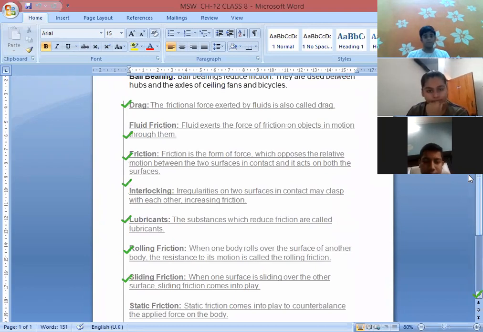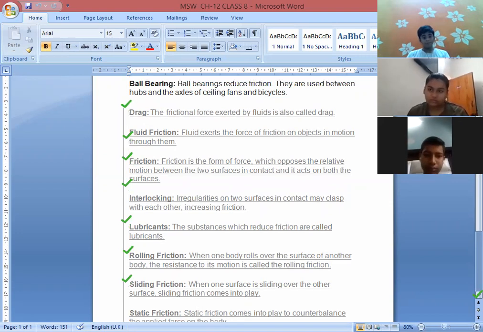Is there any other word which you have not understood from this chapter? Is any other word left from the key terms? You can ask. Ma'am, please explain fluid friction. Yes, one by one you have to ask. Tell me which word? Ma'am, fluid friction.